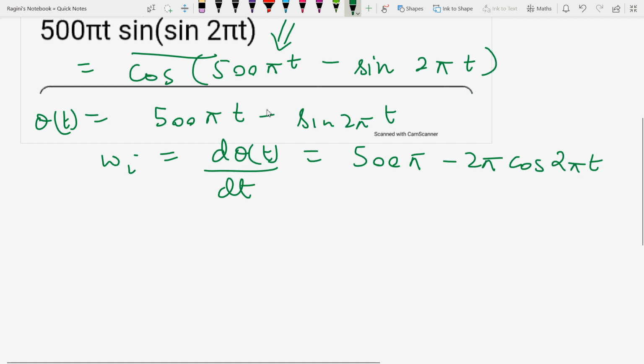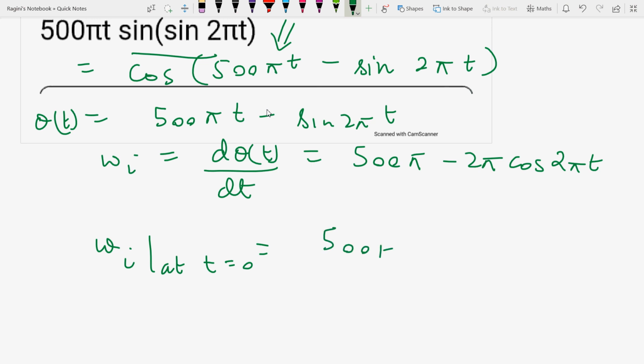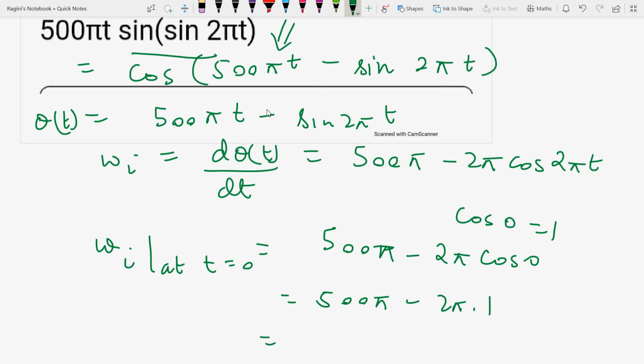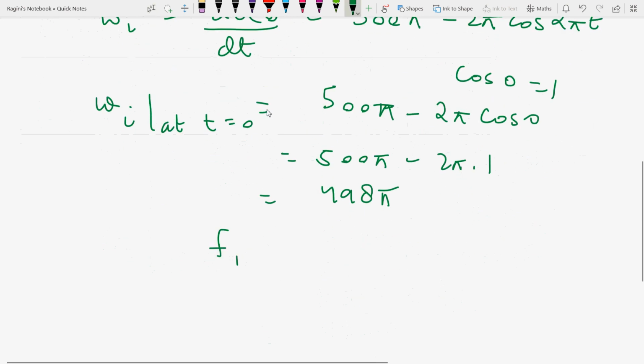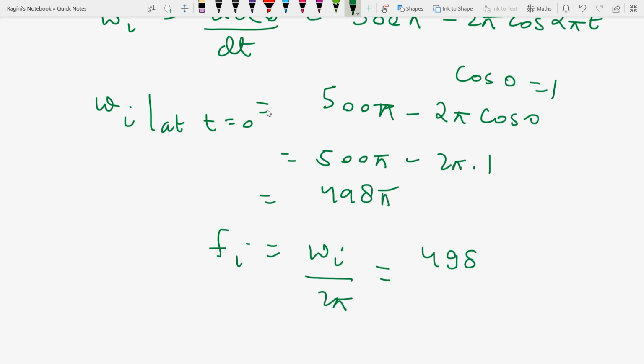Now what you have to do, instantaneous frequency at t equal to 0, it will be what? 500 pi minus 2 pi and cos 0. Because cos 0 is equal to 1. So here 500 pi minus 2 pi into 1. So it will be how much? 498 pi, right? Now instantaneous frequency is equal to what? Omega i by 2 pi. So it will be 498 pi upon 2 pi and it will be 249 hertz.